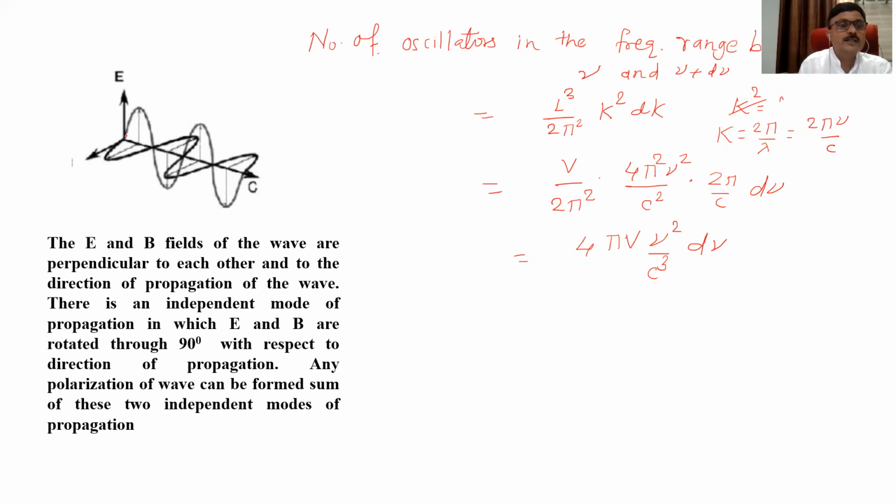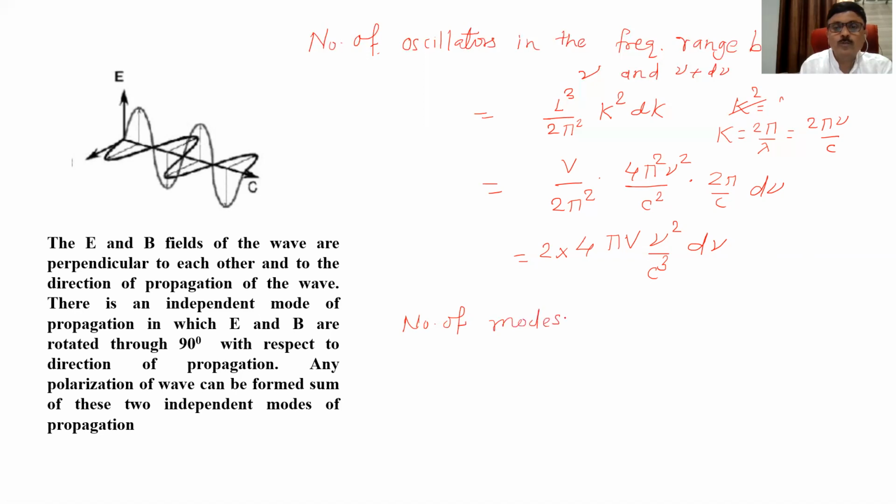Any polarization of the wave can be formed by a sum of these two independent modes of propagation. Hence we have to multiply this quantity by 2, so that I will get the number of modes of vibrations.